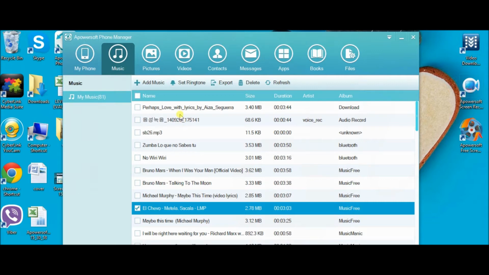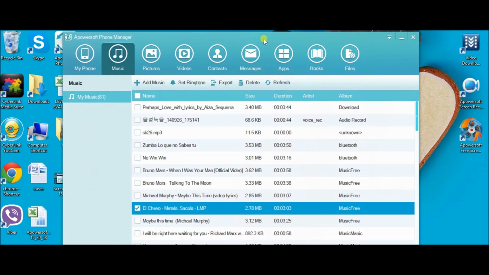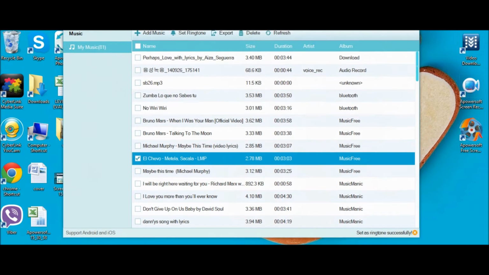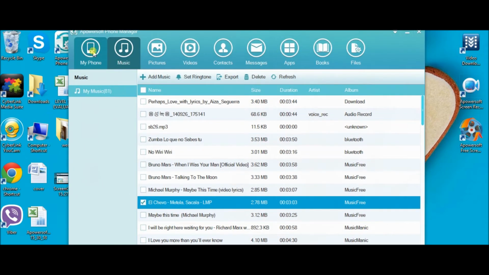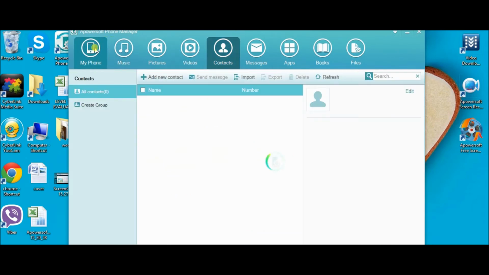Next, click on Set Ringtone and then click on Alarms. Now, your default alarm tone has changed. To disconnect, click on My Phone tab and then click Disconnect.